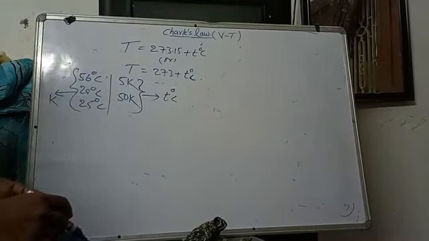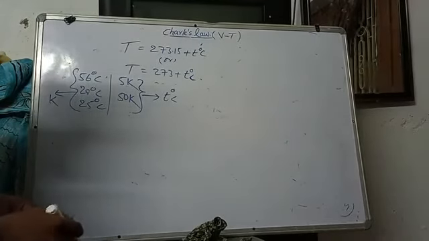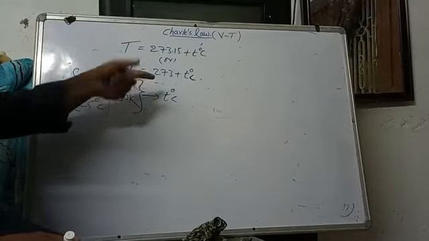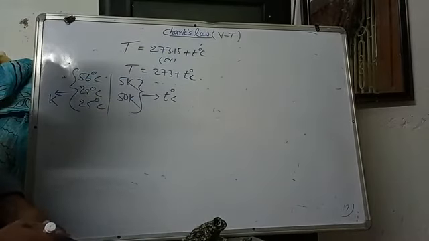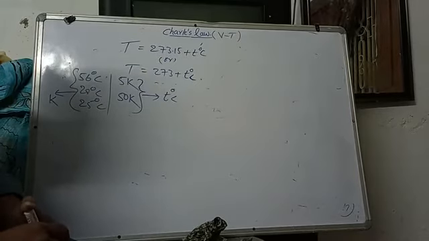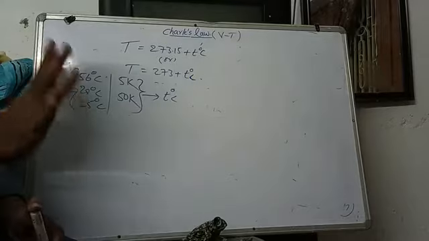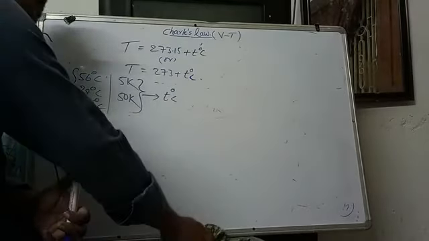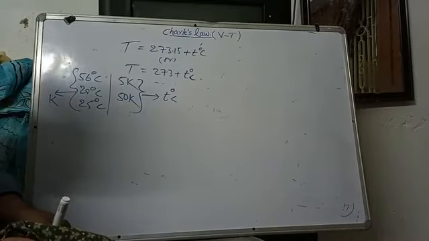So this is about interconversions. If Celsius is given, we can convert it into Kelvin. If Kelvin is given, we can convert it into Celsius. In the gaseous state, we have to convert the Celsius scale into the Kelvin scale. Next we are discussing